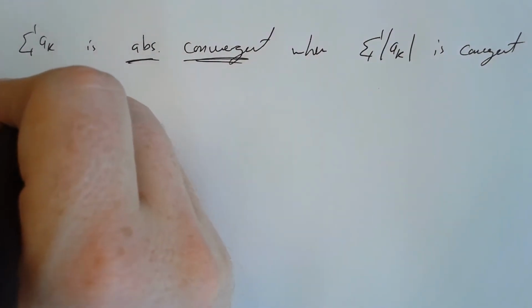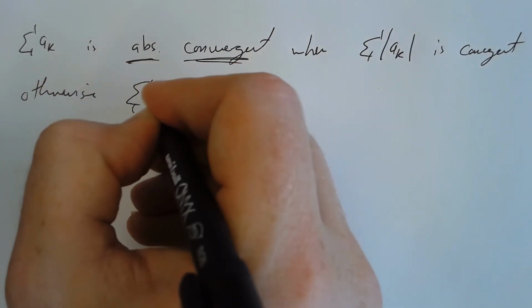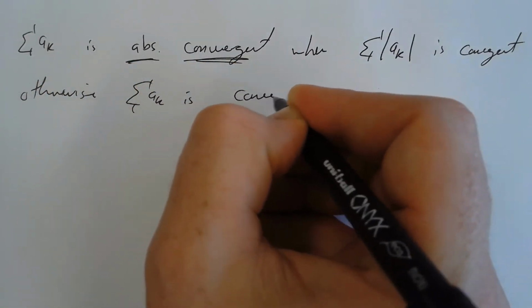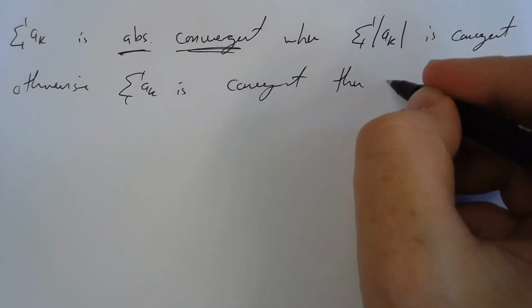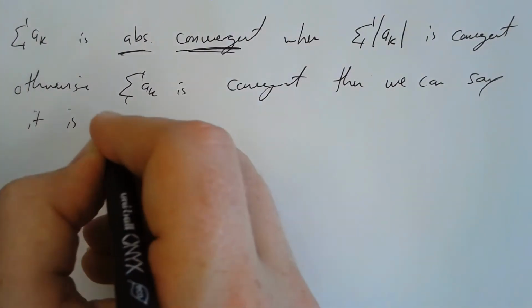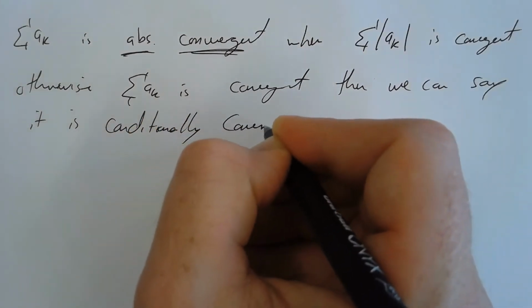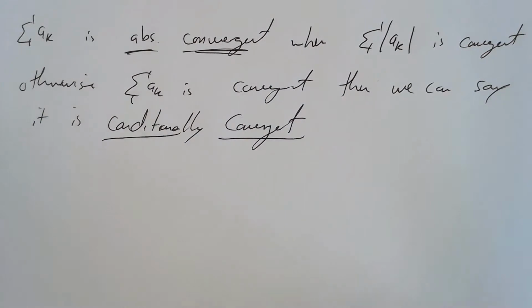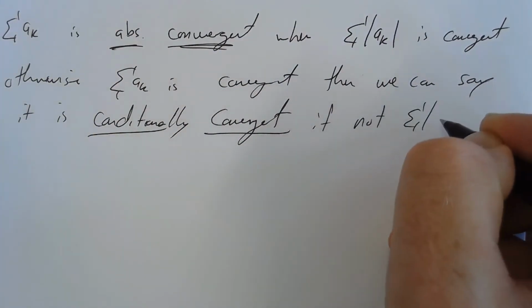Now, otherwise, if the series a sub k is convergent, again, if we just look at it and it happens to be convergent all on its own, then we can say it is conditionally convergent. It's important to note that it's conditionally convergent if it's not absolutely convergent.